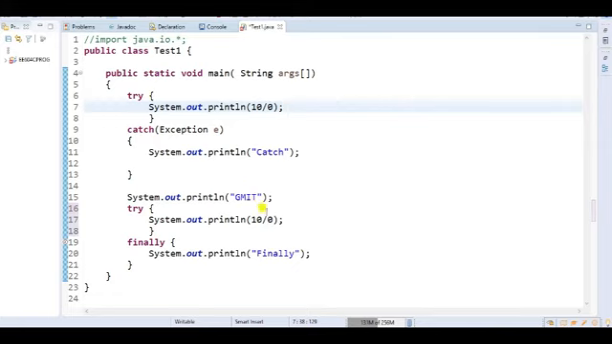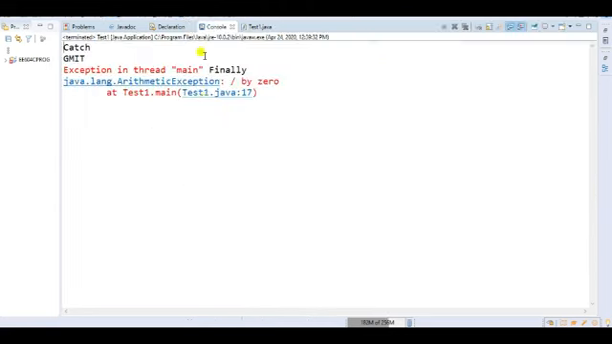Then here is another problem. There is an exception. So before that the finally block will be executed. So I will get the finally. Let's see, catch GMIT finally, what will be the output. Let's see, catch GMIT, then finally. Right? So I got it.